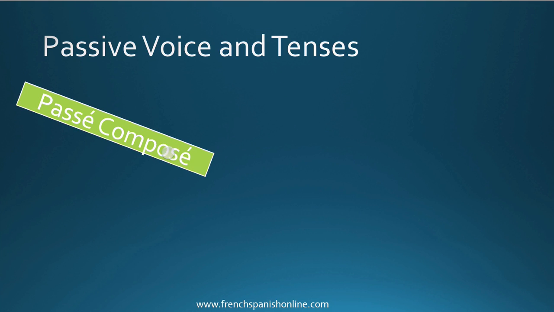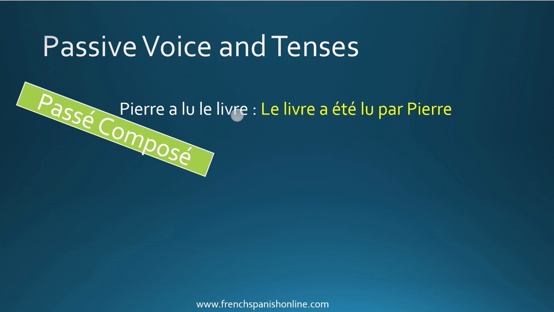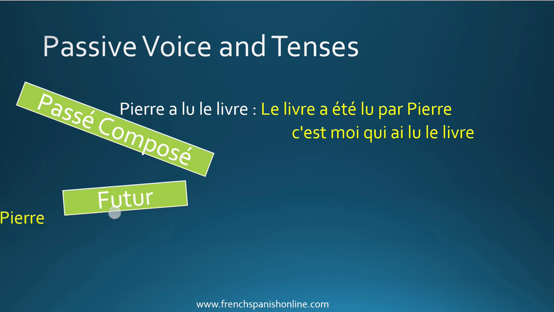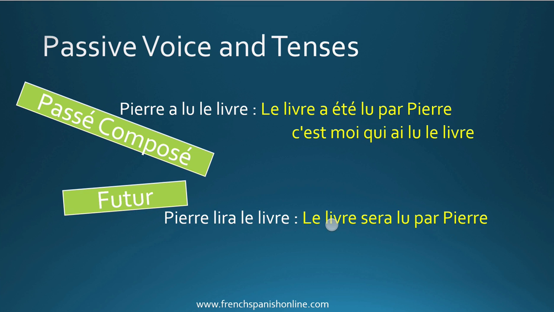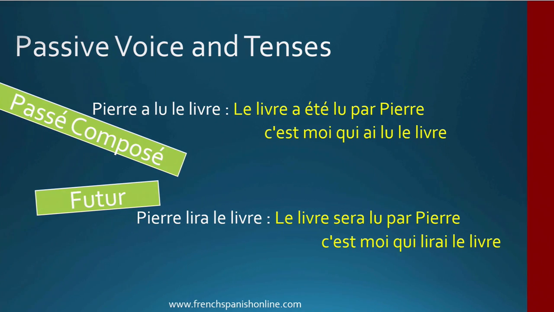After the imparfait, le passé composé, and we say Pierre a lu le livre, and the passive voice is le livre a été lu par Pierre. And again, if it's a personal pronoun, we will say c'est moi qui ai lu le livre, or c'est lui qui a lu le livre. Le futur, Pierre lira le livre, le livre sera lu par Pierre for the passive voice, and with the personal pronoun, c'est moi qui lirai le livre. Okay? So we know now how to conjugate and to use the passive voice, different tenses.